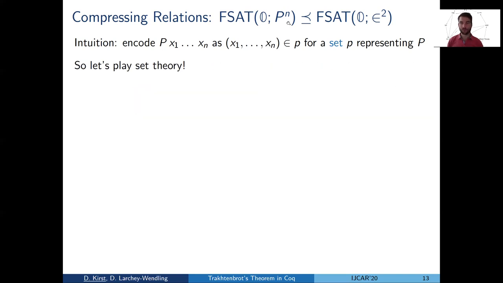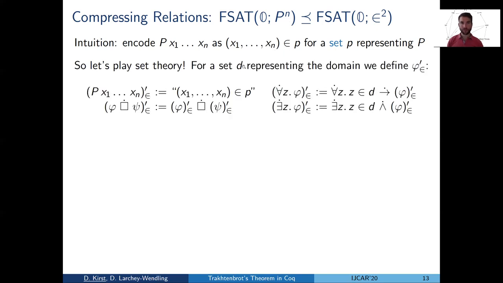To explain what's going on, let's play as if we were in set theory, and then the reduction would, if one would even bother writing it down, look as follows. We pick a set D representing the domain. Again, that's basically given if you use set theoretic model theory. Then we define a syntactic translation where predicate application is interpreted as mentioned above, and for quantifiers, we introduce the domain restrictions.